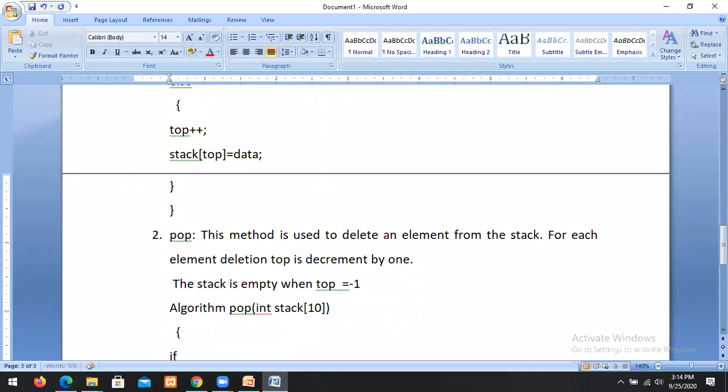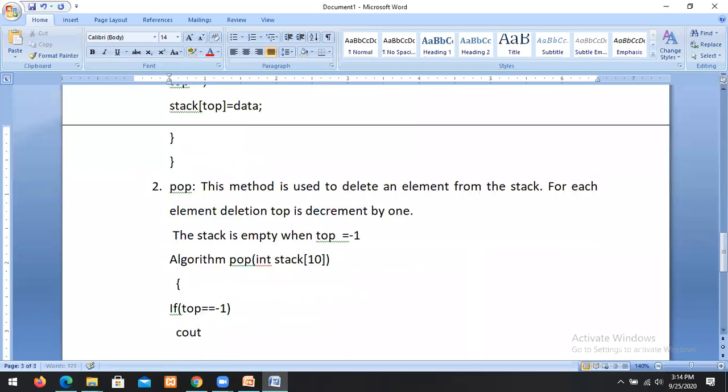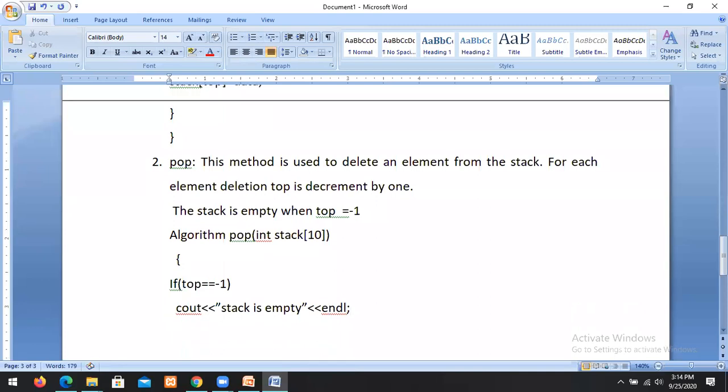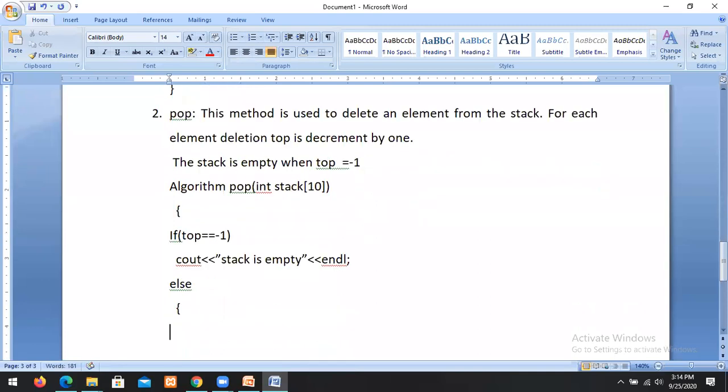If top equal to minus 1, so stack is empty. When top equal to minus 1, stack is empty. Else we can delete. So for each element deletion, top is decremented by 1.